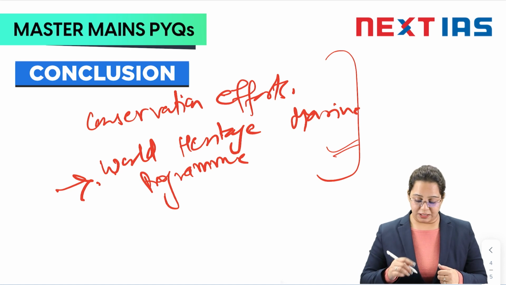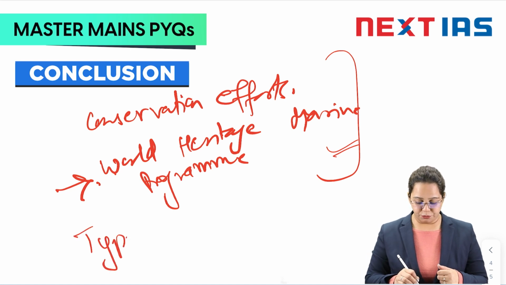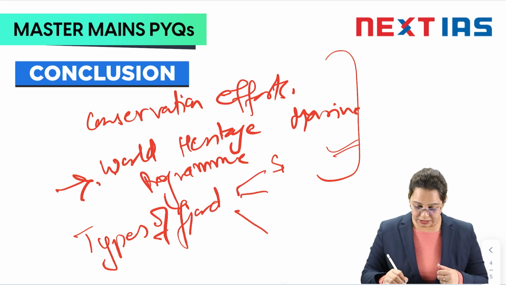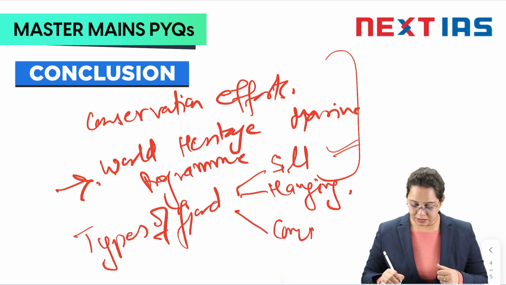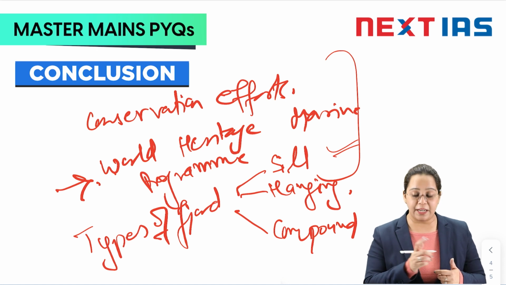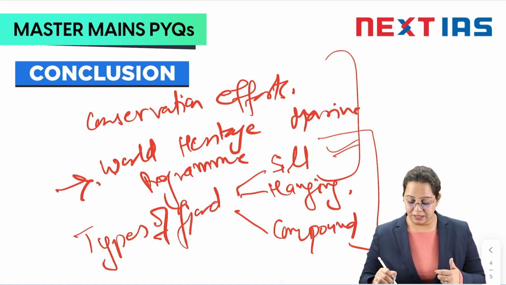I'll give you one task. I'll tell you the types of fjords. The types of fjords are basically three. One is sill, second is hanging, and third is compound. I want you to go through your textbooks and the internet, and know the difference amongst these three.